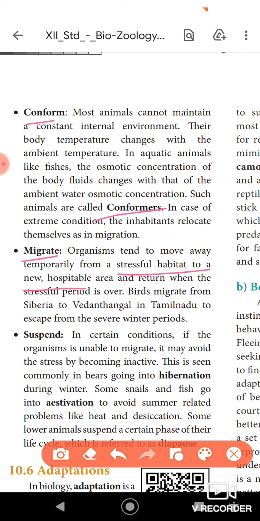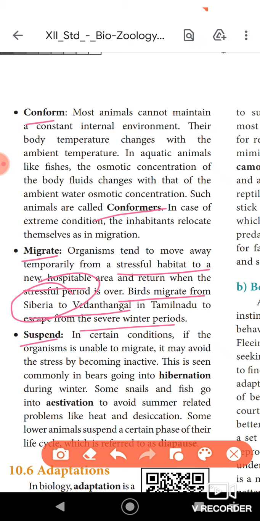One good example given here is the birds which migrate from Siberia to Vedanthangal in Tamil Nadu to escape from the severe winter period. Because Siberia is full of cold, in order to escape the harsh winter season, those birds migrate from Siberia to Vedanthangal. Such a type of response is called migrate.